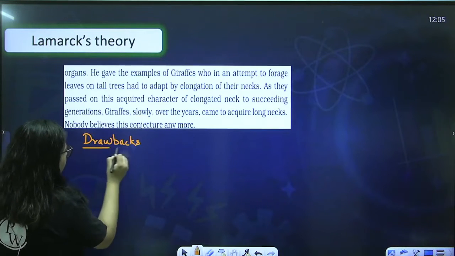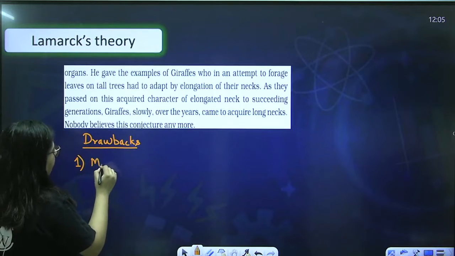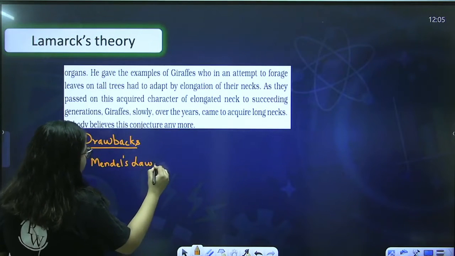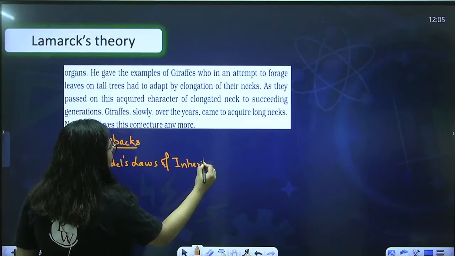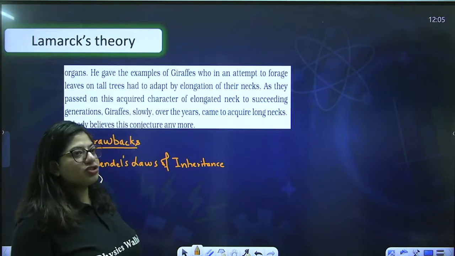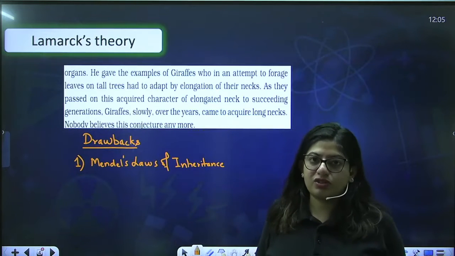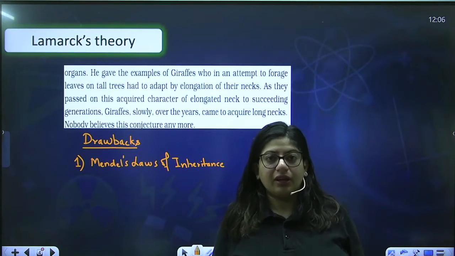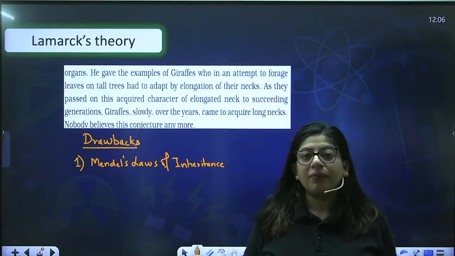First of all, the drawbacks were explained by Mendel's laws of inheritance. Meanwhile, Mendel had explained factors which are today known as genes. And he said that genes are the only things that are passed on from one generation to another, not the characters like that. Whatever character is there in the factors, only that can be inherited.